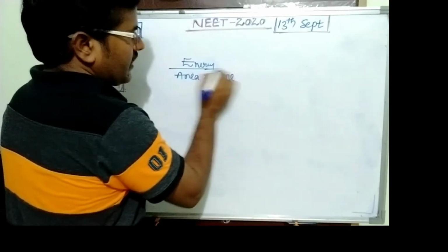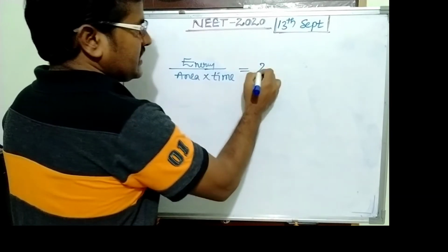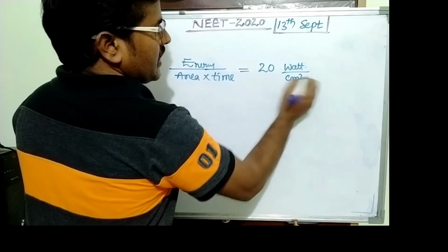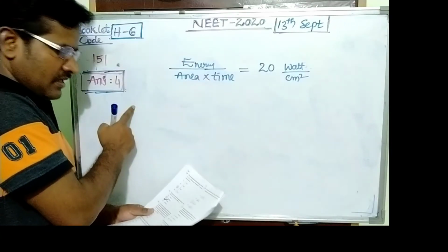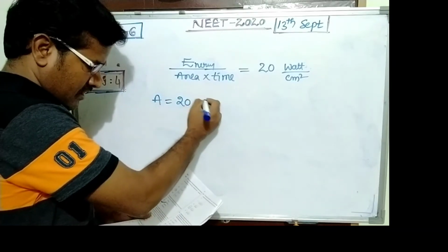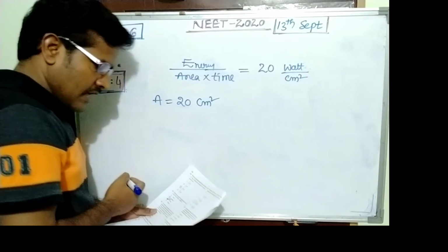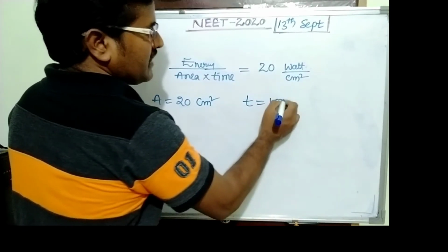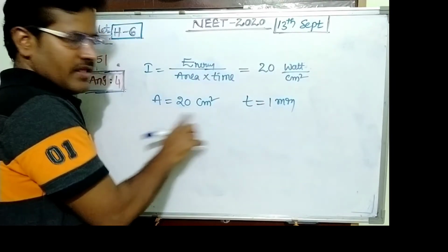This value is given as 20 watt per centimeter squared. The area is 20 centimeter squared, and the energy received by the surface is in a time of 1 minute. This is the intensity of light incident on this surface.